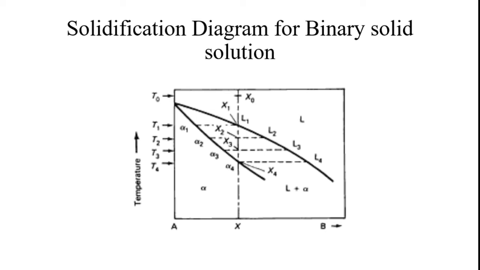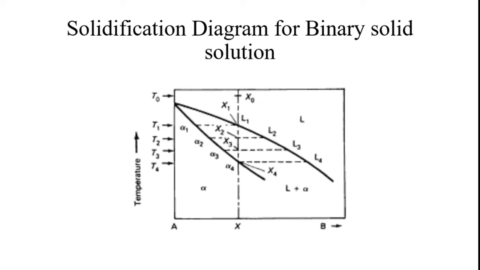For solidification, there is a phase diagram available. Here you see the tie lines. There is the alpha line and the L line. The alpha line represents the solidus region, and the L line represents the liquid region. The lines, tie lines and lever rule can be used to understand the freezing of a solid solution alloy. Consider this diagram of temperature and composition. The y-axis is temperature and the x-axis is the composition between two alloys, so this is a binary alloy temperature phase diagram.